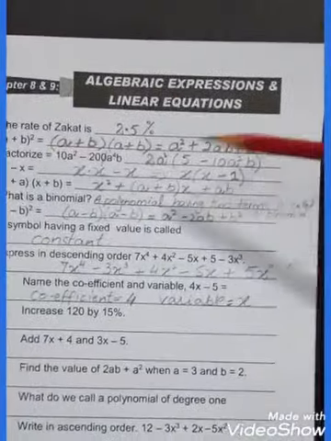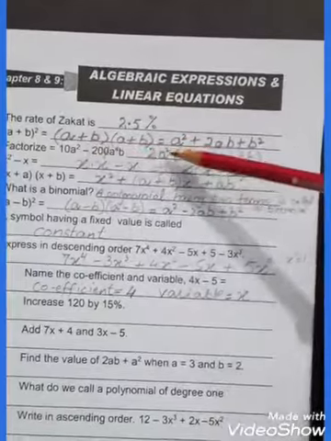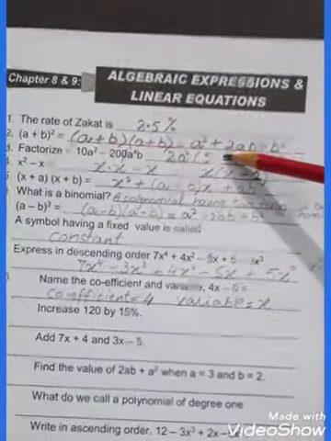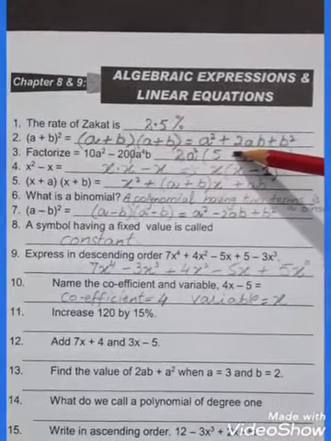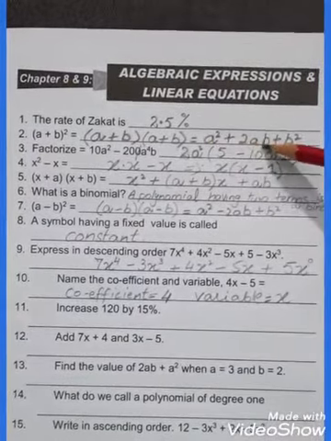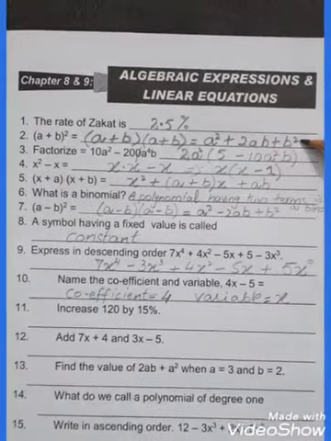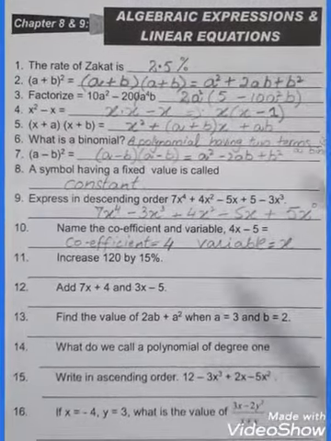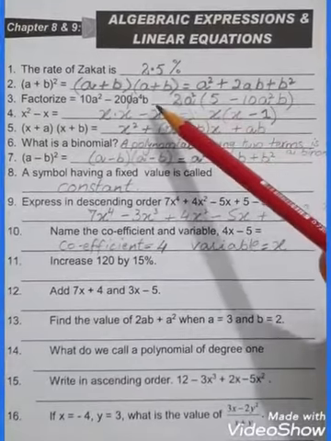So now come to question number 2. Here you have to write down the answer of the 2 binomials. Okay. A square plus 2AB plus B square. Okay, students, now see question number 3.